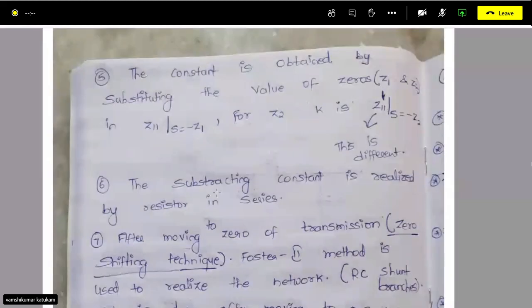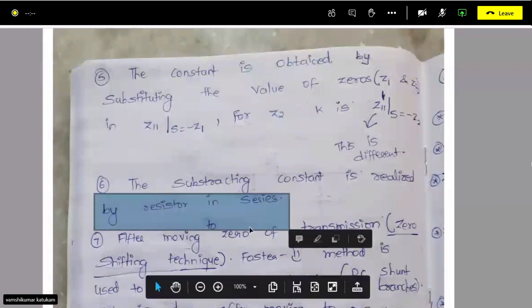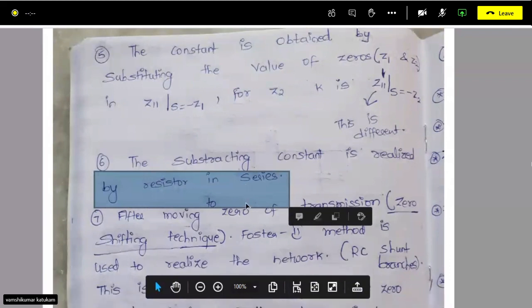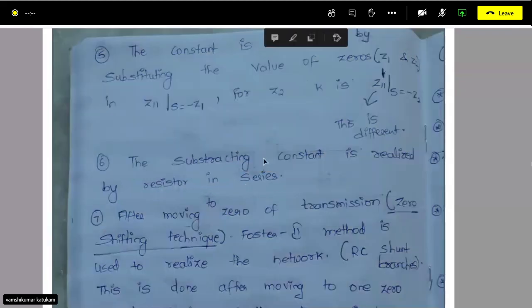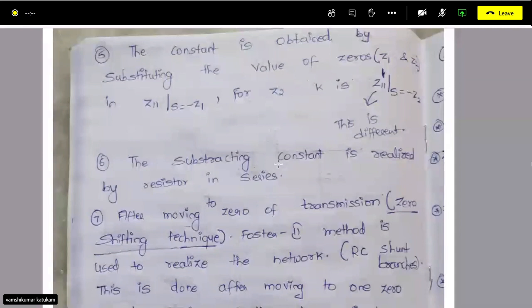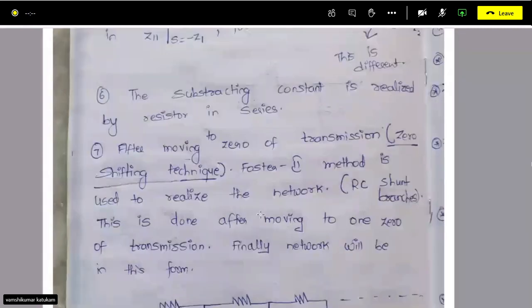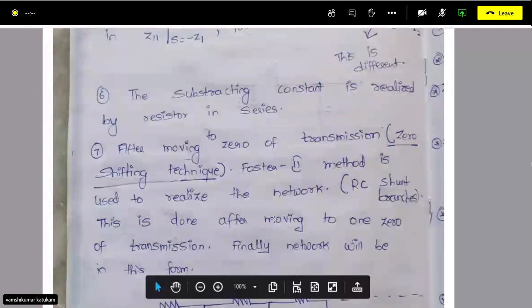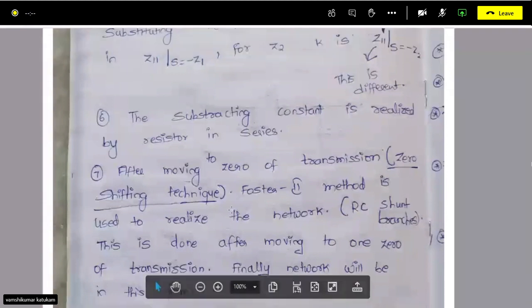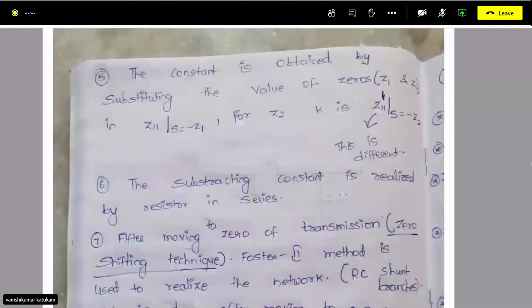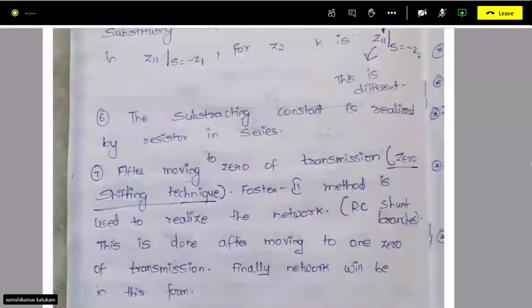That constant is realized by a resistor in series. So the first thing is you will have a resistor. First try to understand the concept. Just listen to me; when I start explaining the problem, you will understand. So you have subtracted some constant, and that is realized by a resistor.